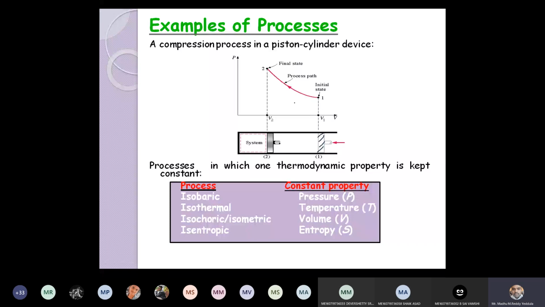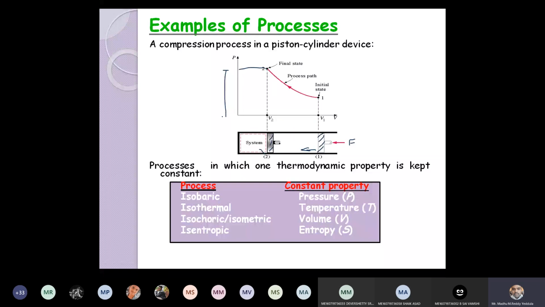Now let us say you compress the system by applying some external force, let us say F is the force applied on the piston. Due to this, the piston changes its position, so it tends to move towards the left side. Therefore, this is the final position of the piston. Now this is state 2. State 2 corresponds to low volume, high pressure. Coming to state 2 on the pressure-volume diagram, the volume is very less, the pressure is very high.